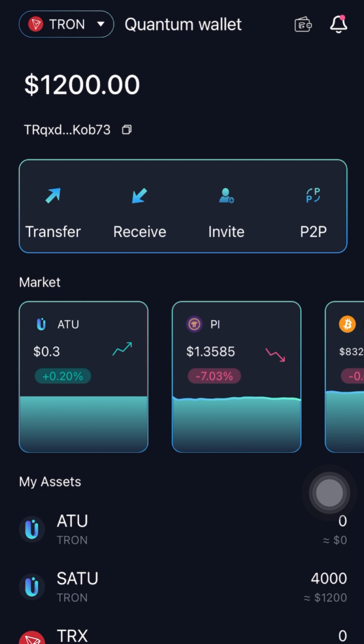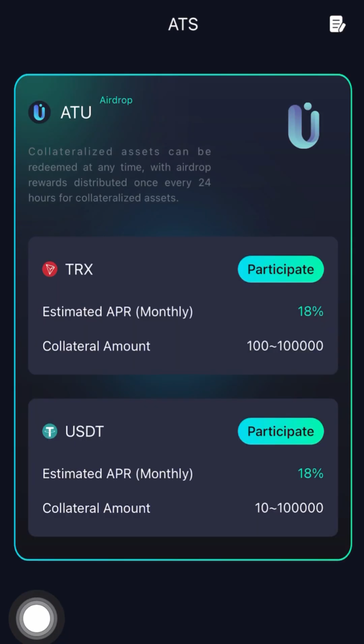And if you want to make money, we have something that we call mining. Here you are here to mine more ATU. That's what we call ATS mining. We have this thing over here, the middle one. Click on the middle one. So we have the Tron and USDT, and you are about to mine Tron and USDT. If you want to start with USDT, that one is from $10 upwards, and your daily is 1.8% and your monthly is 18%.